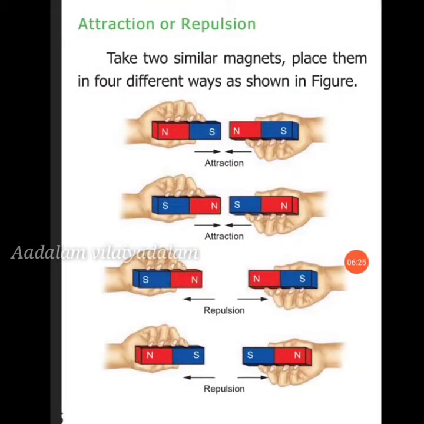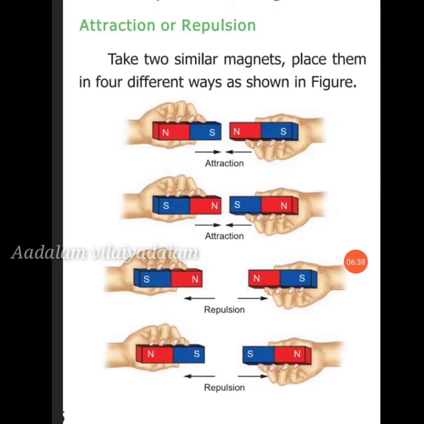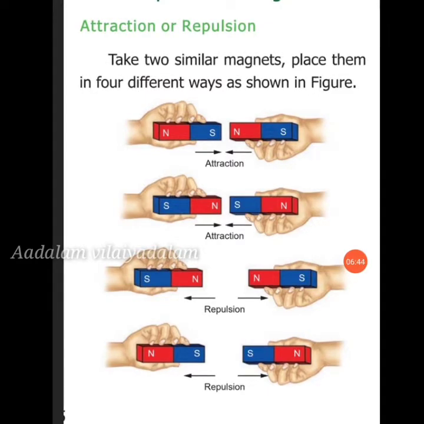Next, properties of magnets. Attraction or repulsion. This is a property of magnets. Take two similar magnets and place them in four different ways as shown in the figure. South side and north side attract. North and south attract, but in the same direction, north and north or south and south, repel.